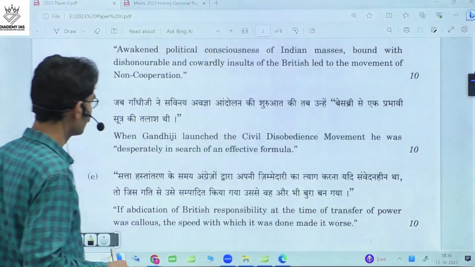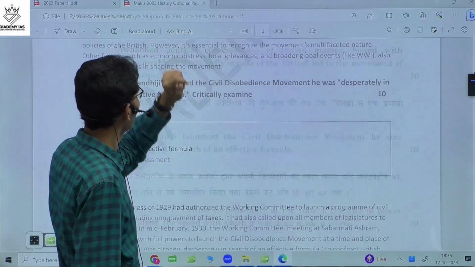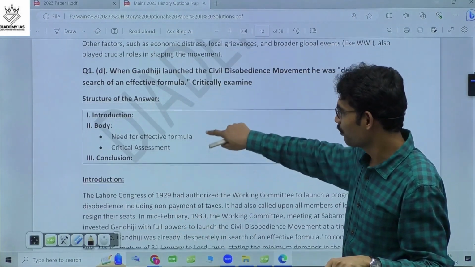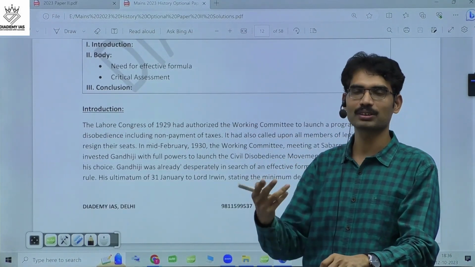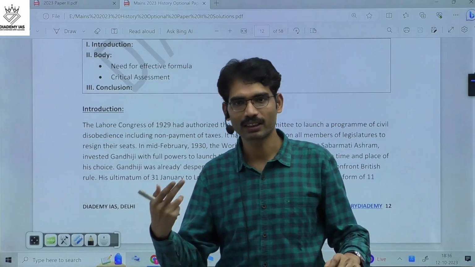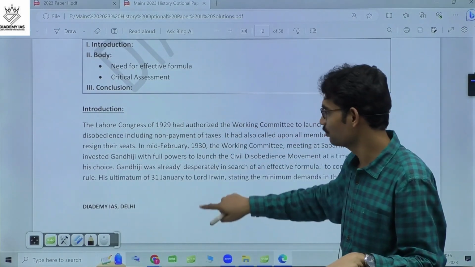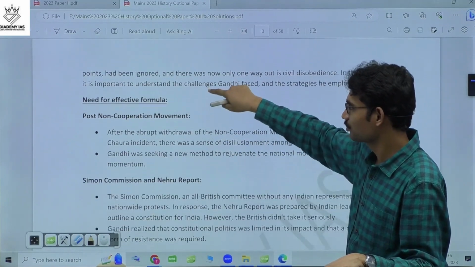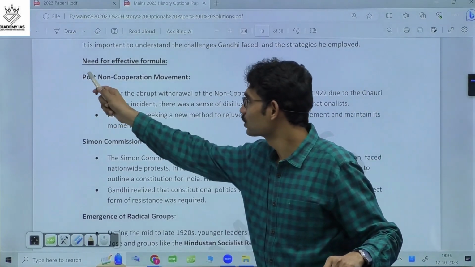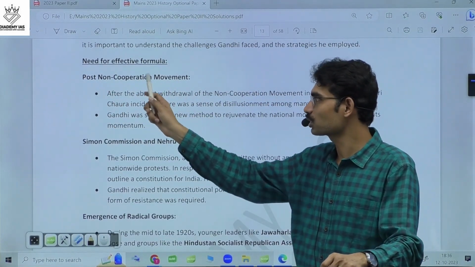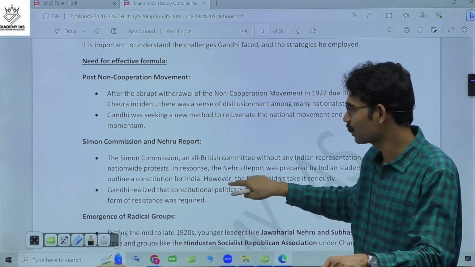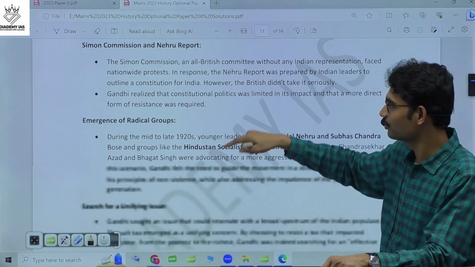And that is what we have to first explain: after the non-cooperation movement, what are the circumstances. Meanwhile, the Simon Commission comes. Once again, people started coming to the national mainstream. Gandhiji utilized this and launched the civil disobedience movement. So the need for an effective formula, post non-cooperation movement developments, disillusionment, Simon Commission and Nehru Report, this is the one.